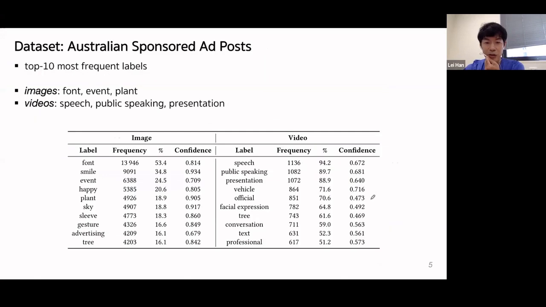In this table, we show the top 10 most frequent labels. We can see that most videos are related to speech, speaking, and presentation. By contrast, images have a diversity across different ads, such as font, event, and plant.